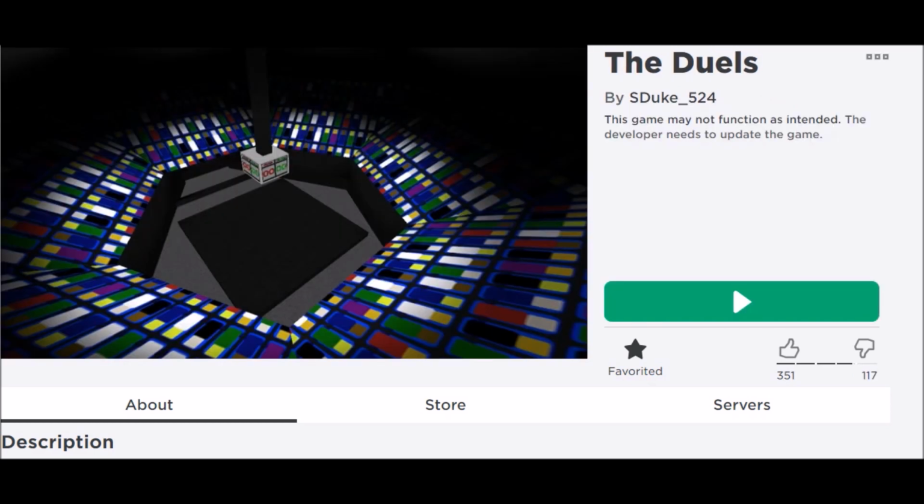Now, if you were a fan of sword fighting on Roblox, then you would like this game called The Duels. Pretty much, it would be a tournament. There would be a team of, I think, 3 or 4 people, and those teams would all face off against each other in a multi-round tournament to see who was the best team of them all. There were 2 arenas because there was 4 teams, and there would be one team that would win the gold, one that would win the silver, and one that would win the bronze, and one that would just have nothing.